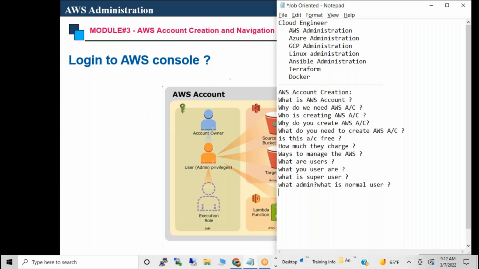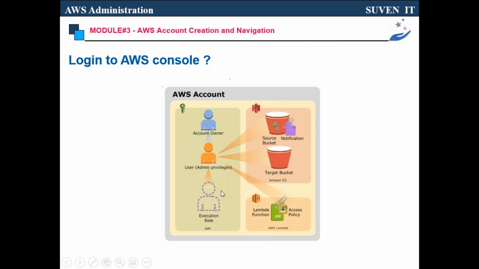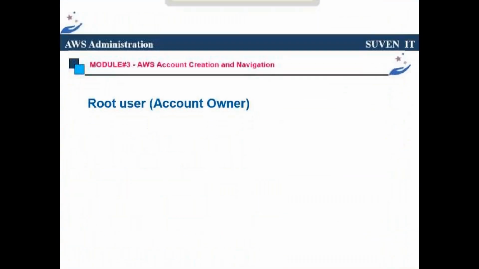What is the normal user now? Imagine, tell me who is the normal user. DBA. Maybe the application developer. Yeah, DBA and big data people, like Informatica people, now Snowflake people. Snowflake's application is running in AWS, so they need an AWS account for managing Snowflake in the cloud. Imagine many users, they are all normal users managed by us, that is the administrator. We are managed by the super user, that is the main account owner. That is the difference between super user, normal user, and administrator.